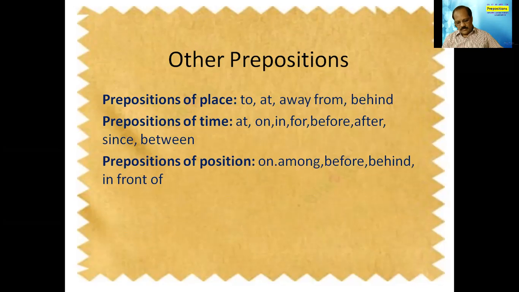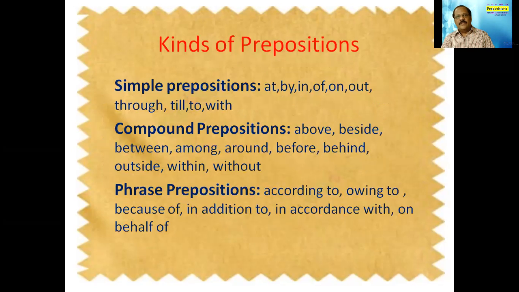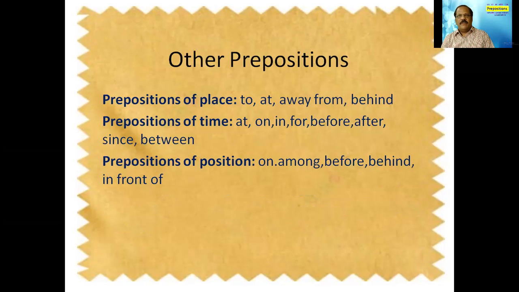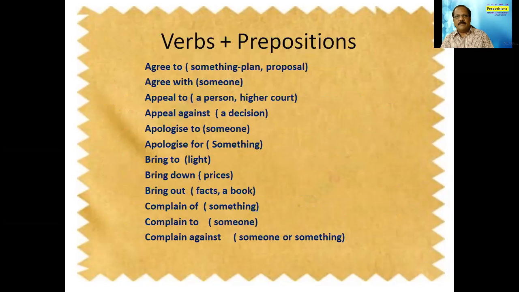So just now we have come across simple prepositions, compound prepositions, and phrase prepositions. There are three kinds of prepositions. For place, we are using these prepositions. For time, we are using at, on, in, for, before, after, since, and between. And for position, we use prepositions like on, among, before, behind, and in front of. So that way we see so many varieties of prepositions.